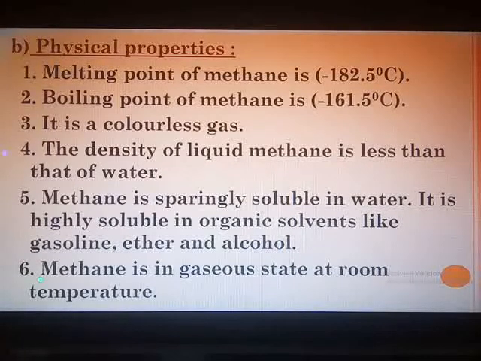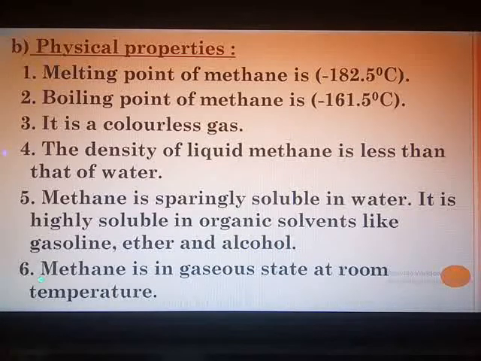Surely this question cannot exceed more than 3 marks. I cannot ask 5 properties for 5 marks. So you should have a sense that a maximum of 3 properties you have to study. Any 3 of your choice, you can study 3 to 4. But the melting points and boiling points you have to remember, as they can be asked under true or false or MCQ or any other type of objective.